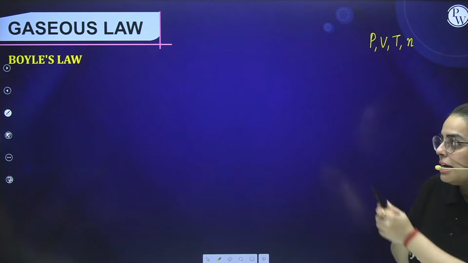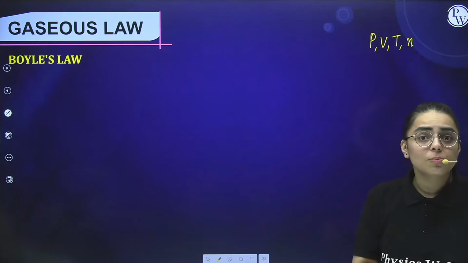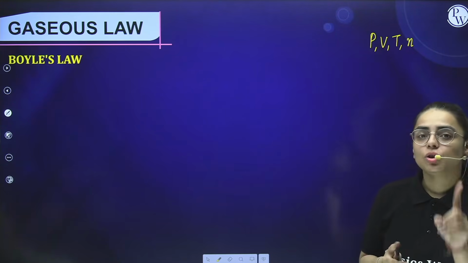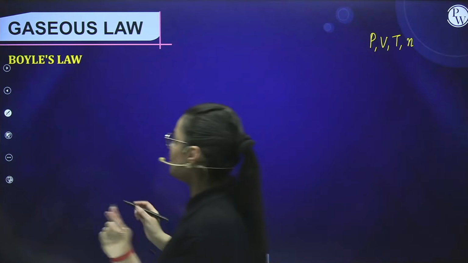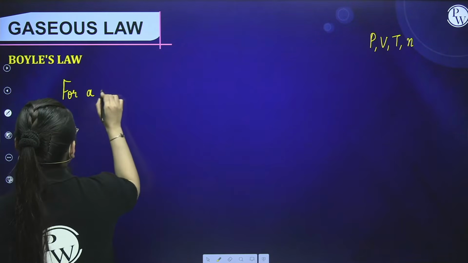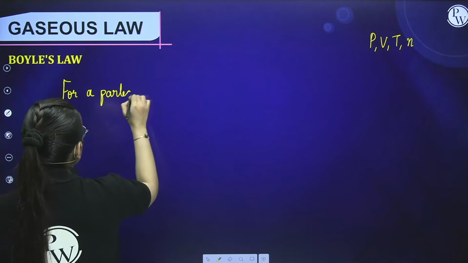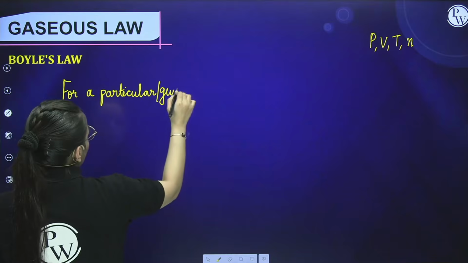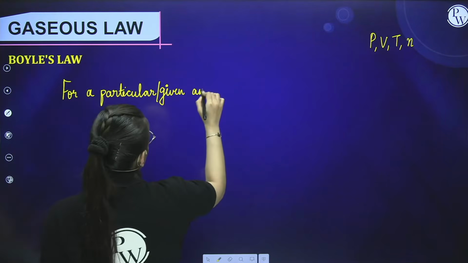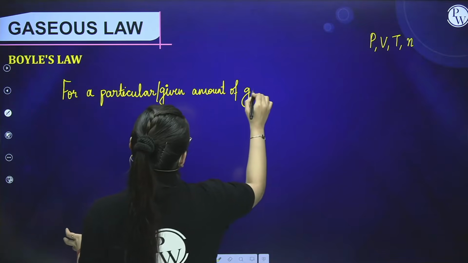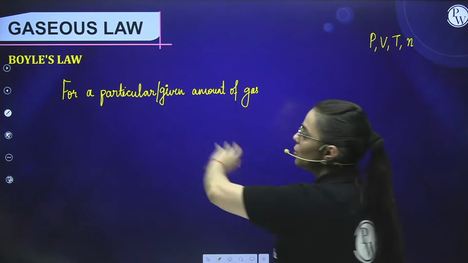Now let us see Boyle's law. Here, for a particular or a given amount of gas, kindly listen to this line very carefully. What do you mean by amount of gas?